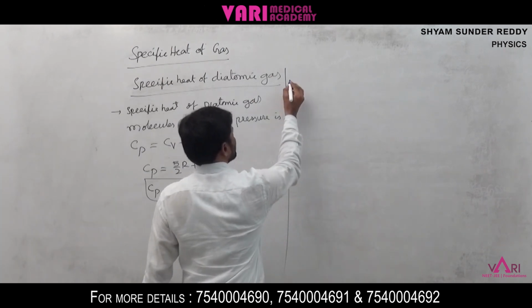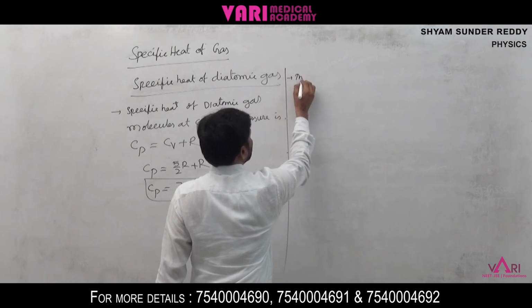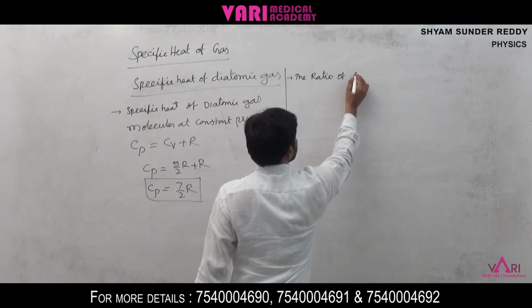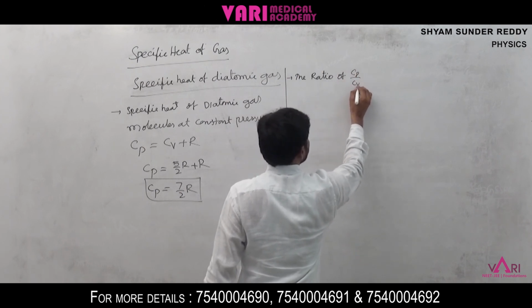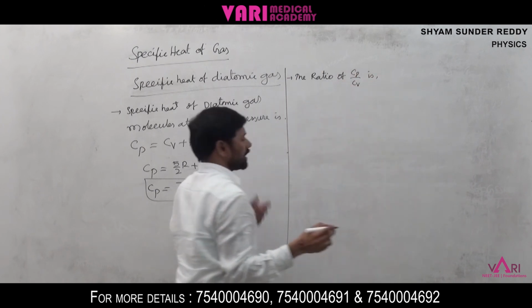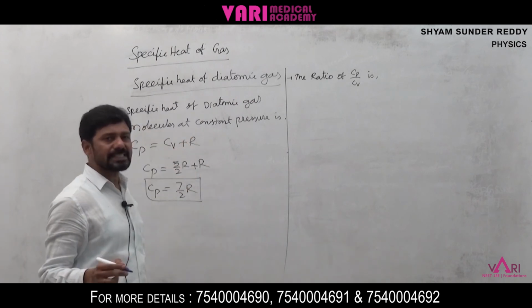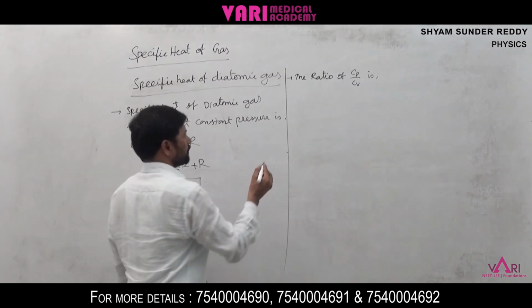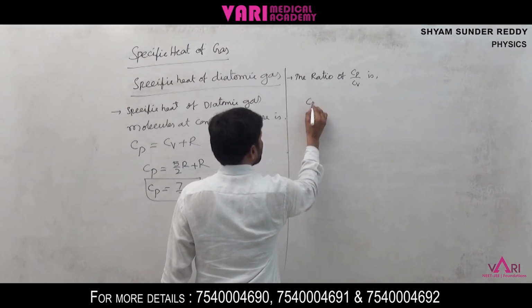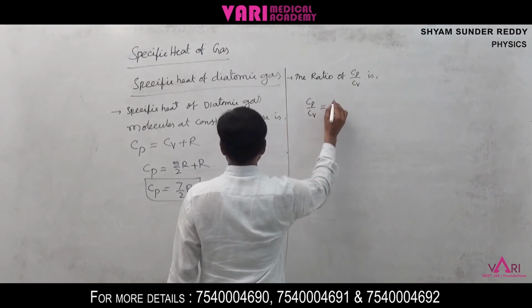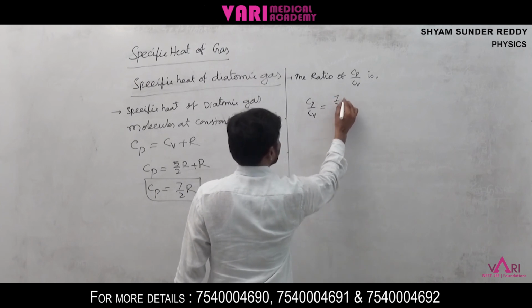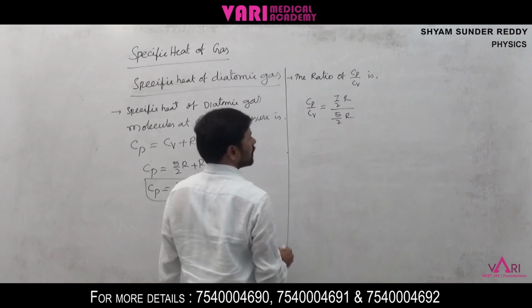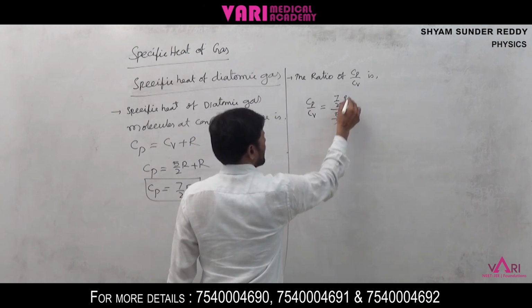The ratio Cp by Cv is equal to 7 by 2 R by 5 by 2 R. 2 cancels, R gets cancelled.